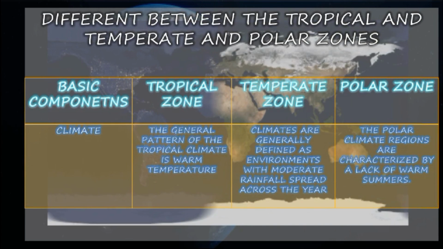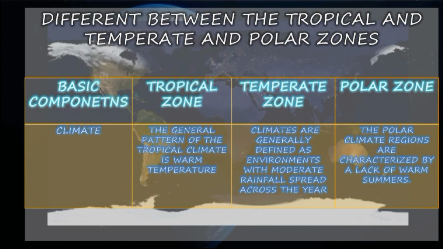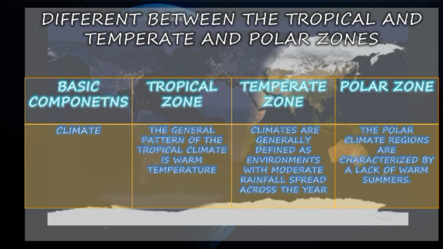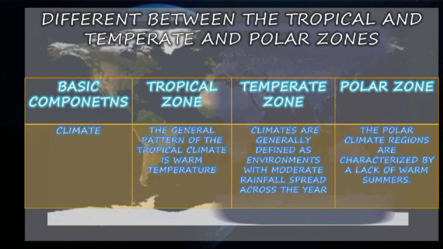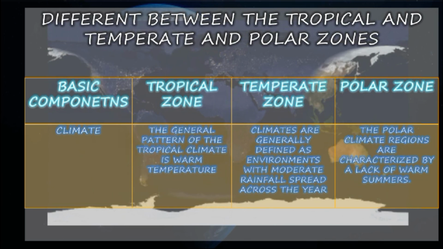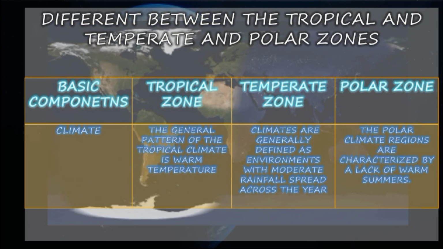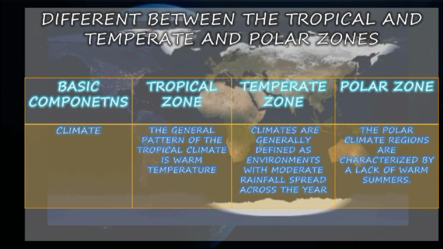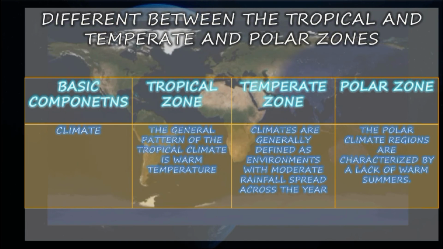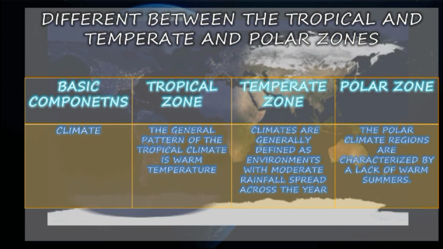Next, basis of comparison: the tropical zone, temperate zone and polar zone. So these are different climates. The general pattern of the tropical climate is warm temperature. Coming to the temperate zone, the climates are generally defined as environments with moderate rainfall spread across the year. The polar climate regions are characterized by a lack of warm summers.